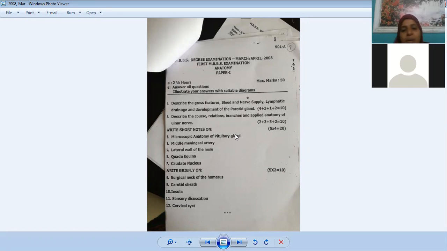All white matter fibers we usually show in the posterior gland, because those are fibers coming from the hypothalamus to the posterior pituitary. Posterior pituitary is not synthesizing any hormones. The hormones of the hypothalamus pass through the hypothalamo-hypophyseal tract and enter the posterior lobe of pituitary.